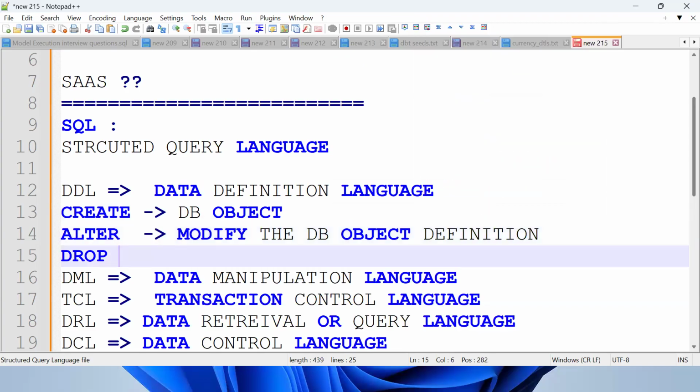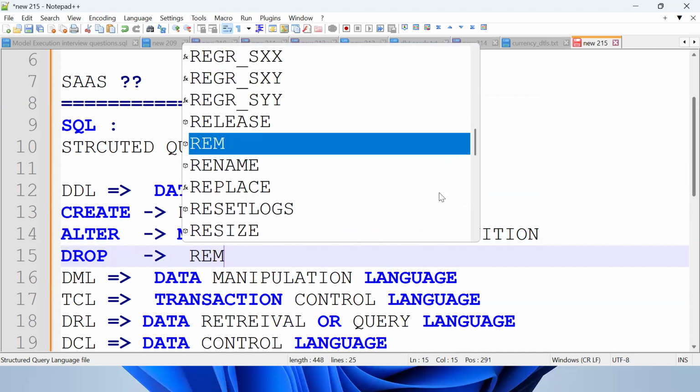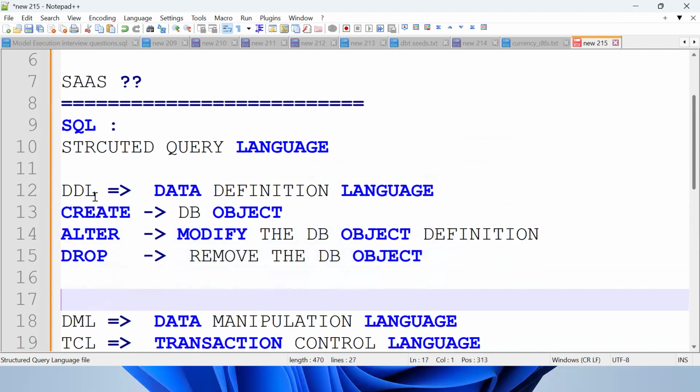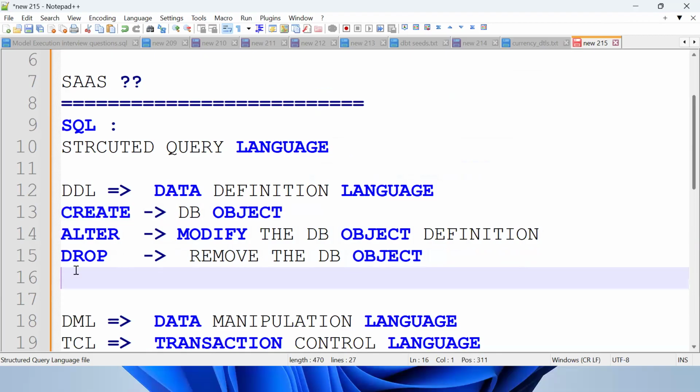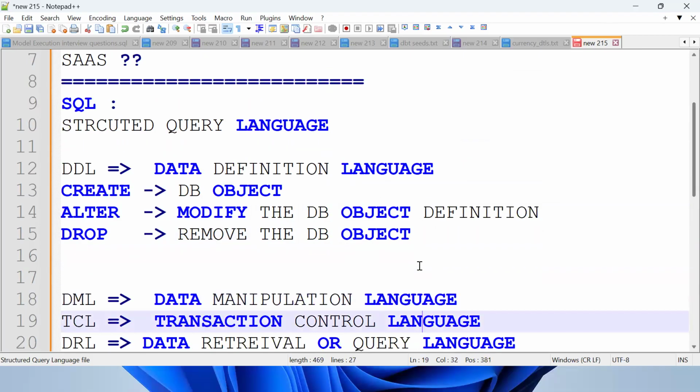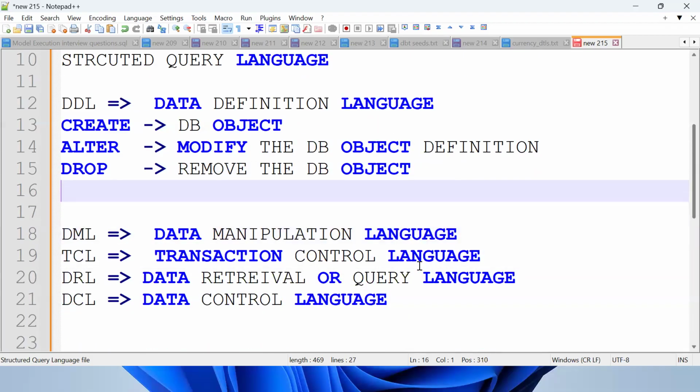What will drop do? Remove the database object. So create a new database object, modify the object definition, and remove the object from the database.